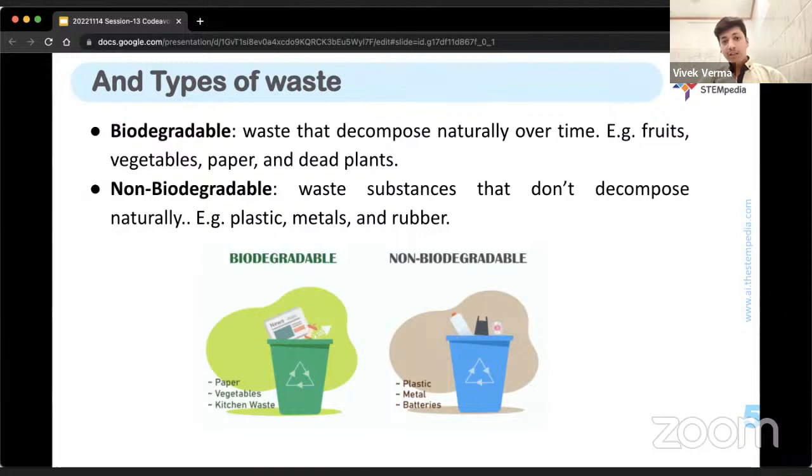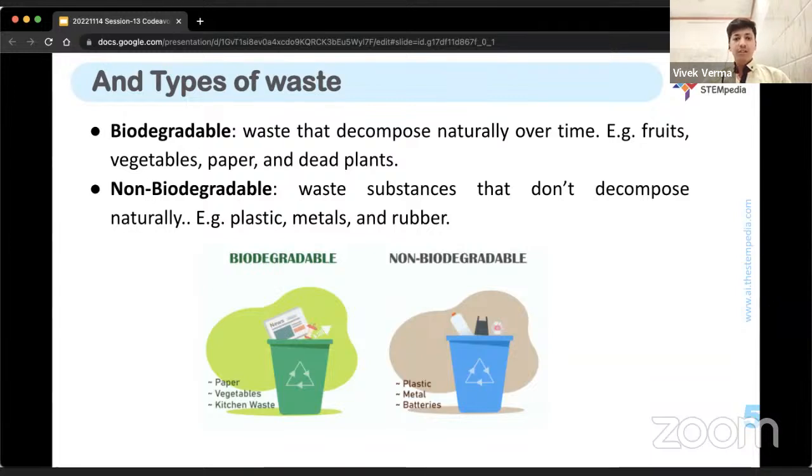You can see there are many examples. If you throw out plastic polythene, cows nowadays eat it, dogs might eat it, and they will choke to death. If you throw away plastic in the ocean or near any water bodies, the aquatic life will be affected. Why were we saying, save turtles, do not use plastic straws? Because that plastic straw gets stuck inside their nose or their mouth and they choke to death. Then why were we saying save turtles? Because it is not just plastic straws, even plastic polythene.